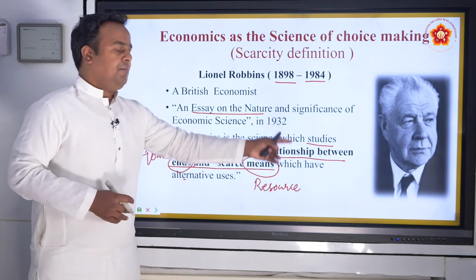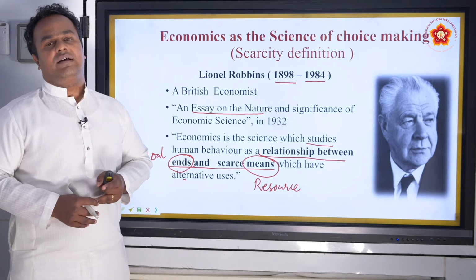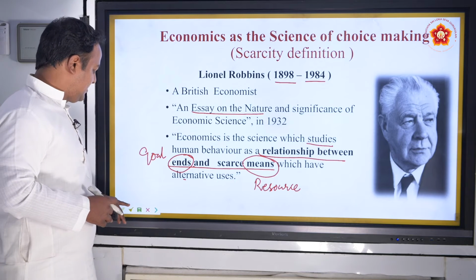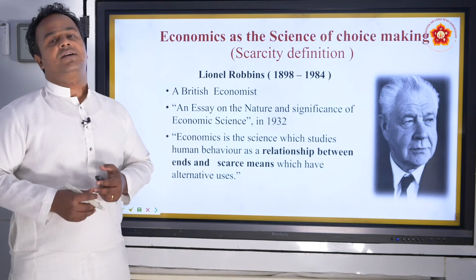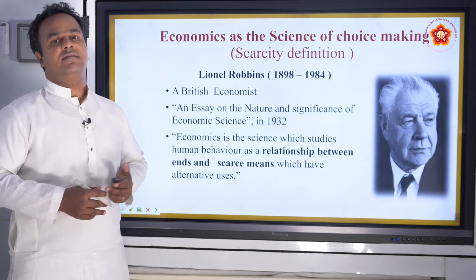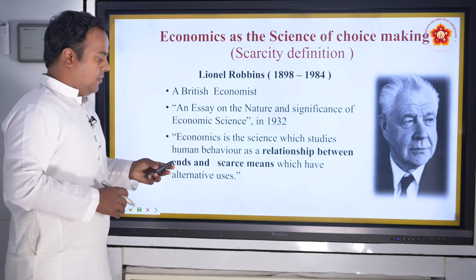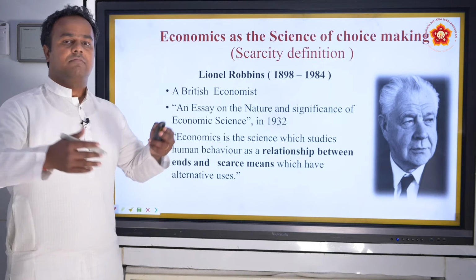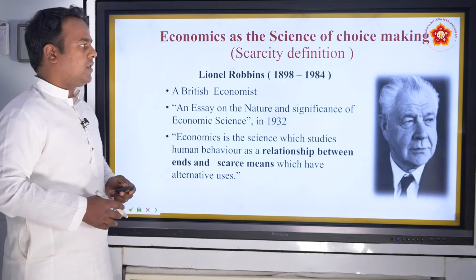So this is the meaning of economics from the point of view of scarcity or choice making. He included scarcity in the definition, which Alfred Marshall and Adam Smith, his predecessors, actually overlooked. Because these days, scarcity of resources is one of the important factors in economics.